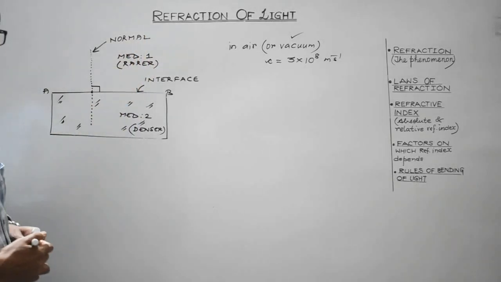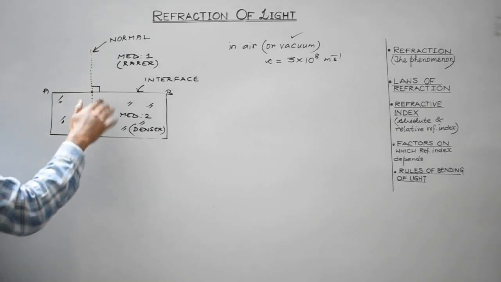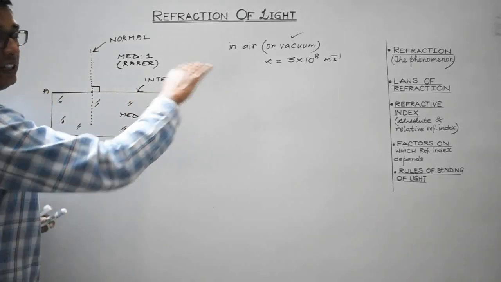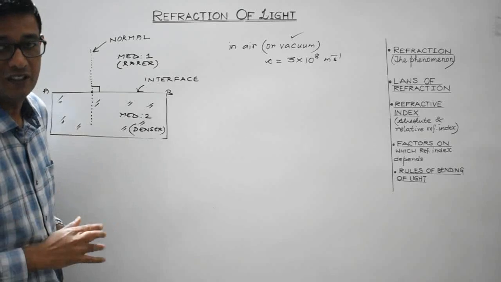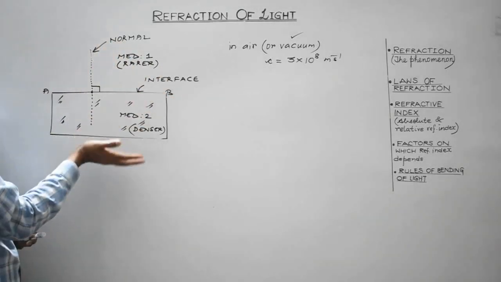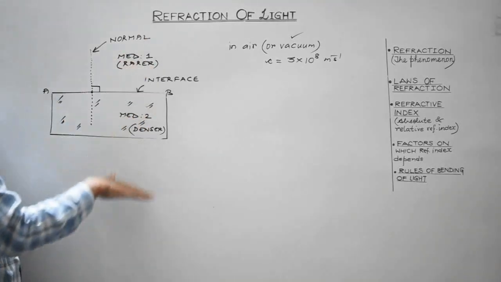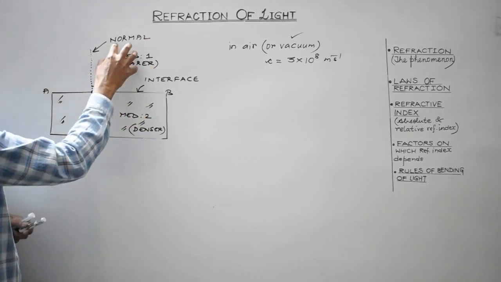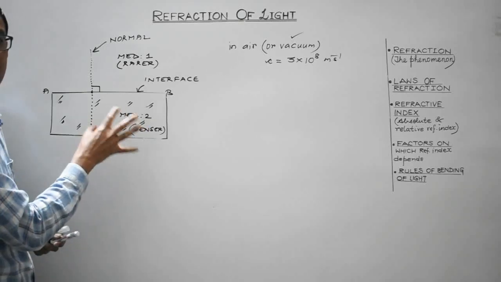So what is the normal? Any imaginary line which is perpendicular at a point to the interface, that is known as a normal, right? This AB is the interface which separates the two different media. This is medium 1, this is medium 2, right? This is considered to be the rarer medium, this is considered to be the denser medium.